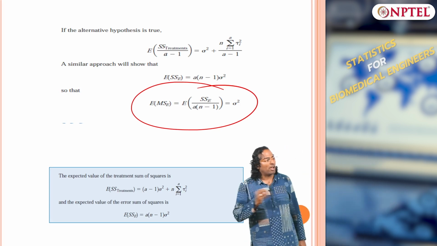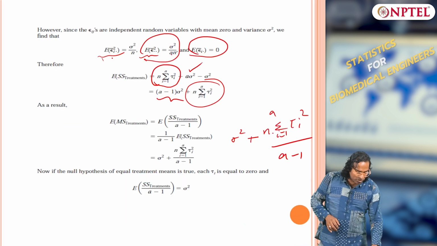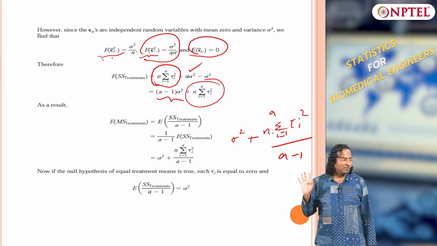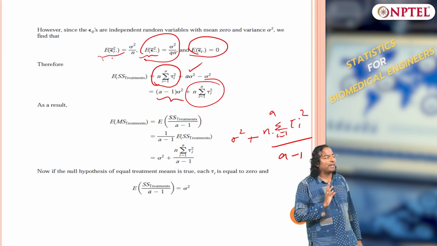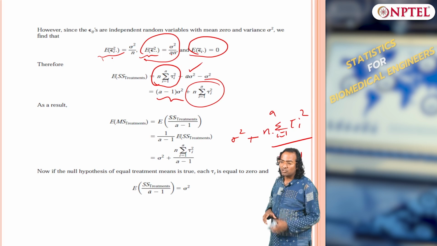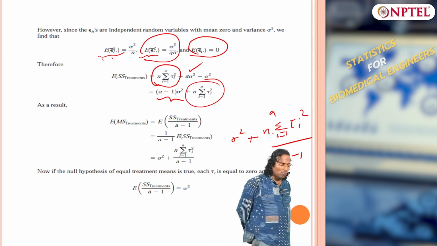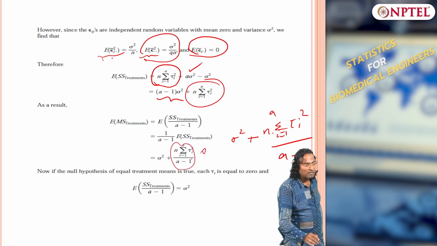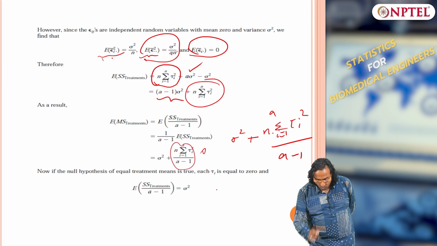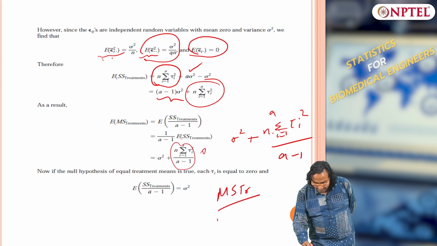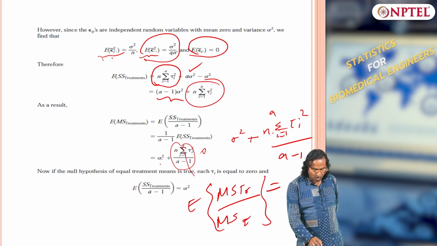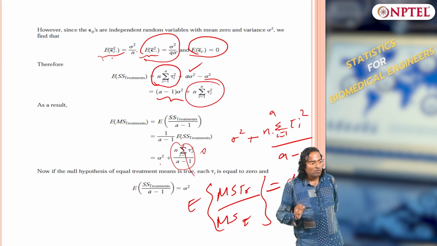So, mean square error is sigma squared. Mean square treatment is sigma squared plus summation of tau i squared. Now, if your null hypothesis is true, that is, no treatment has any effect, what will happen? The second part should be 0, right. That means if I take a ratio of mean square treatment divided by mean squared error, this term goes to 0, sigma squared by sigma squared, this should be equal to 1.